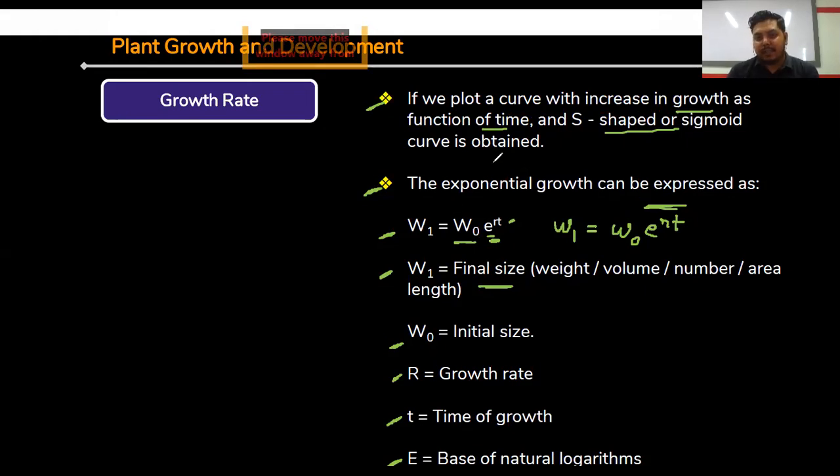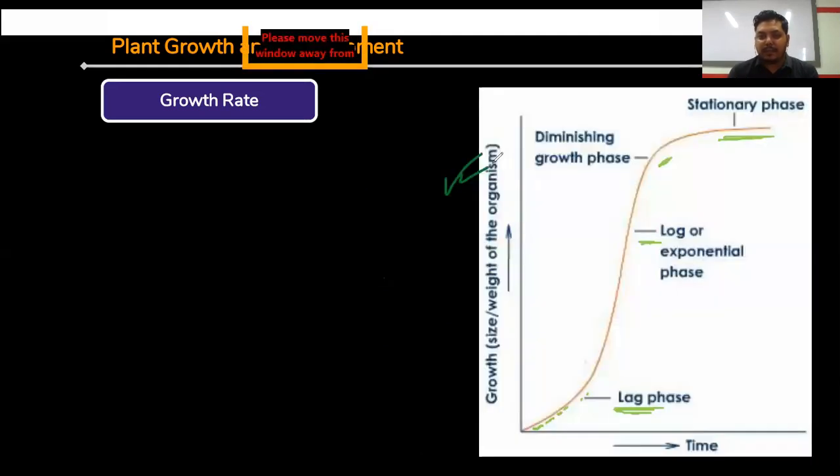So this is the growth curve, S-shaped in nature, and already you have learned about this S-shaped growth curve in the organism and population chapter in ecology. So just see the graph. This is the growth size, and the size may be in length, weight, area, or volume, and this is time.